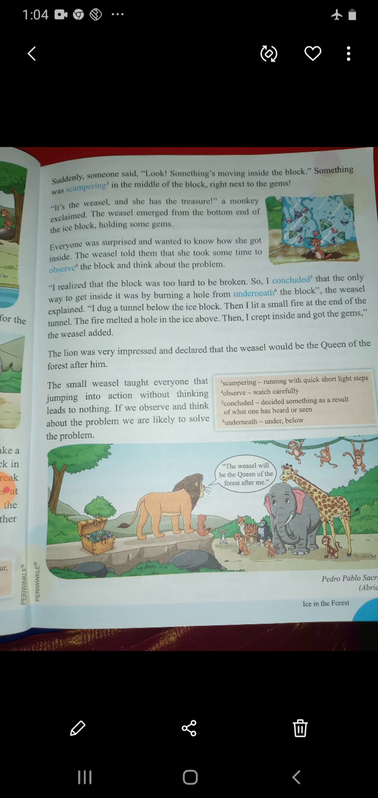The vessel told them that she took some time to observe the block and think about the problem. What did she do? She observed for some time and she thought about what she could do to remove the gem out of the ice block. I realized that the block was too hard to be broken, so I concluded that the only way to get inside it was by burning a hole from underneath